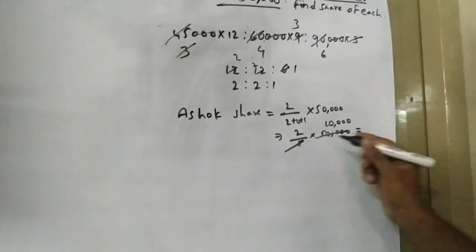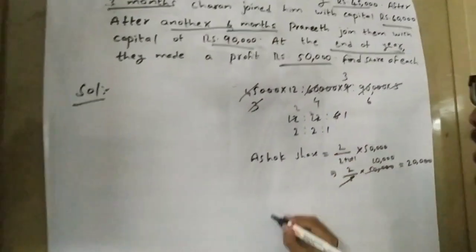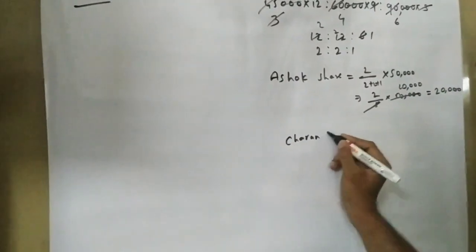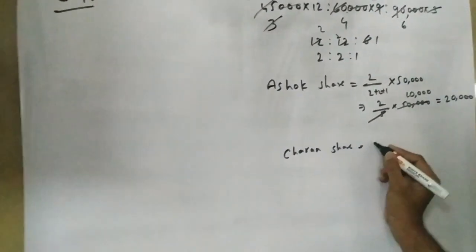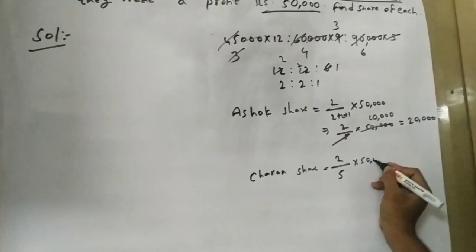So the profit Ashok will get is 20,000, and Charan's share is equal to 2 by the total share 5 into 50,000.